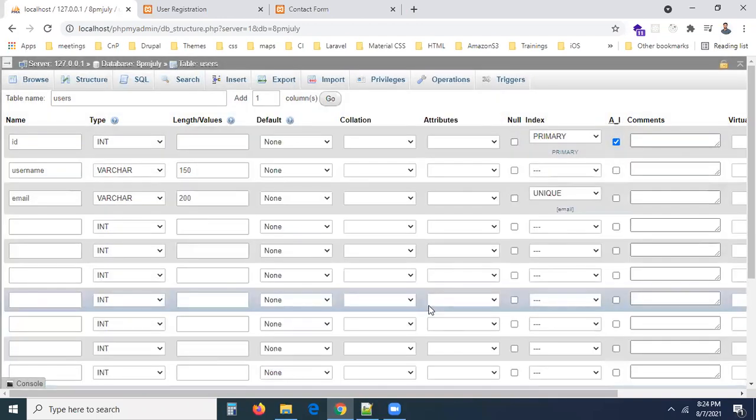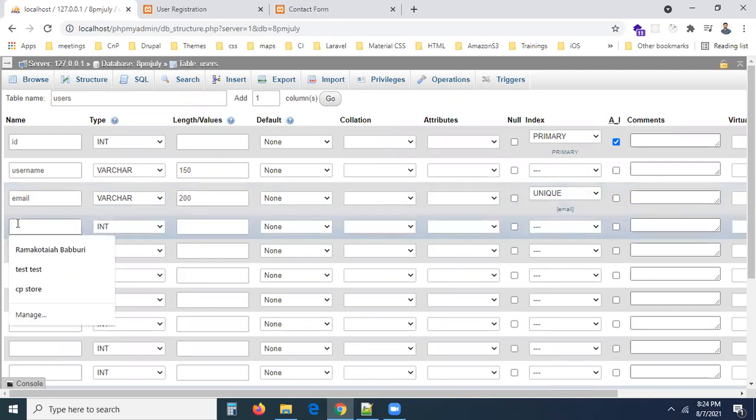We don't want to do anything else. So under the email column, if you enter any duplicate email, it doesn't accept it, guys. Okay, one account, one email, one account. So this is one thing. And the next one is going to be password, right? Password, varchar. Can you guess what is the length of the password?